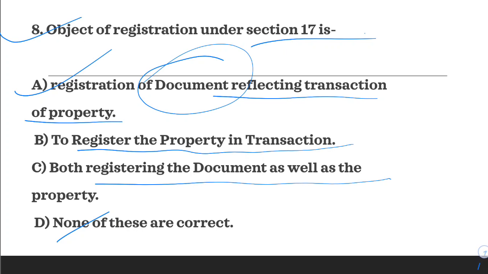So we do not register the property, we register the document in which the transaction is with regard to that particular property, a particular property situated in the jurisdiction area where the office of registrar is located. So it is the document which the authority registers, it's not the property. So A is the correct answer.